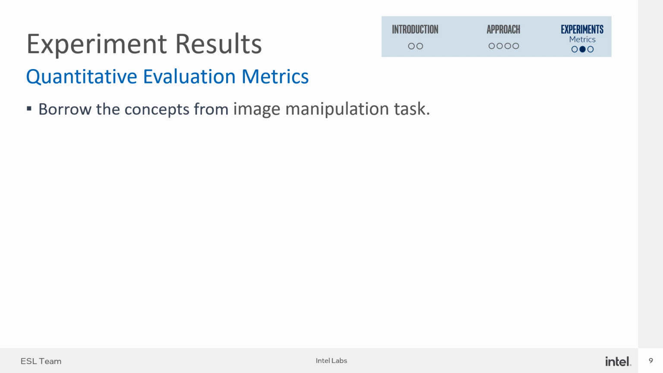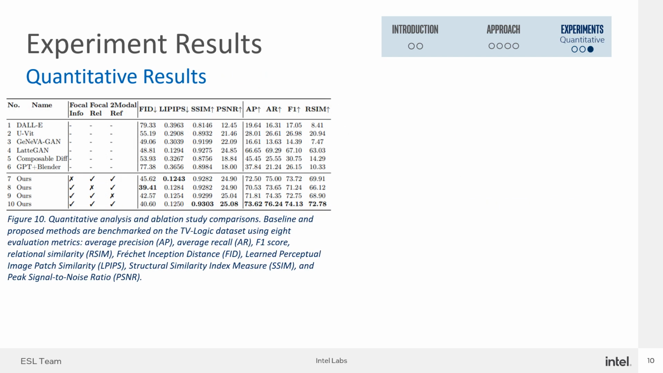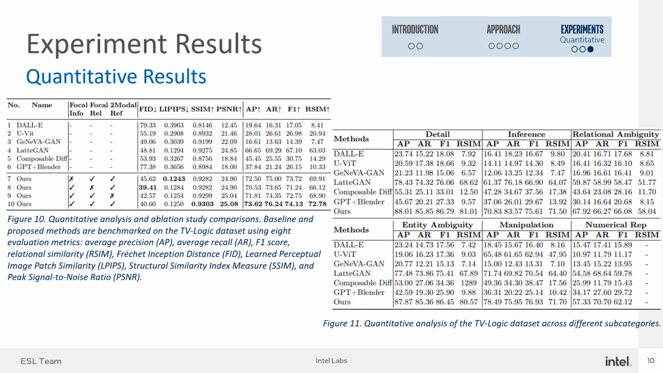To evaluate the model performance, we also involve an extra evaluation metric. It's similar to those used in the image manipulation task, measuring the results at the entity attribute level and relational similarity level. The relational similarity measures the similarity between 2 graphs and also considers the missing entities in the comparison, which is the recall. We conducted experiments for the overall results and application studies, and here are some of the results.